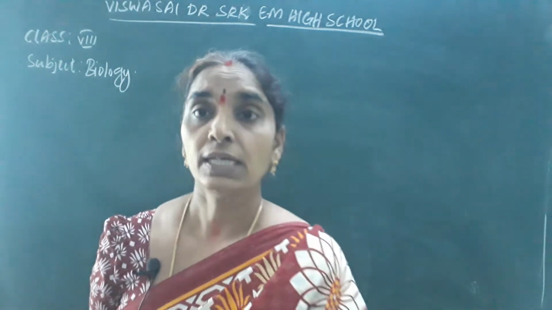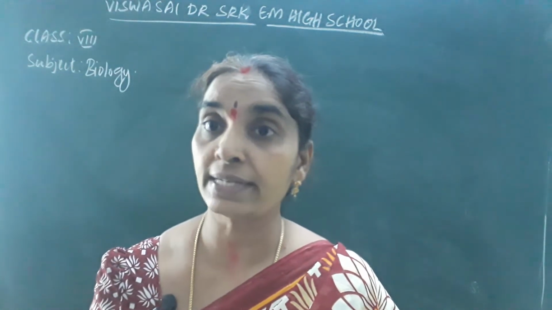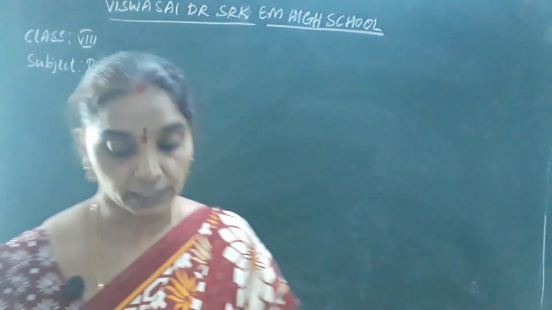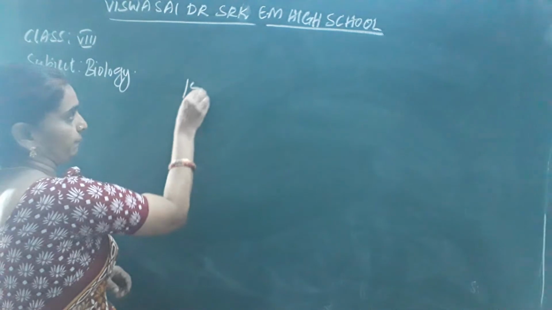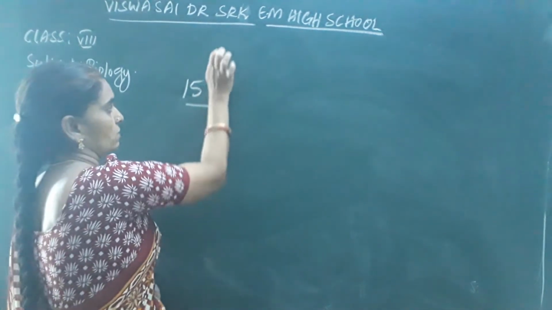What are they? The first microscope was invented by Zacharias Janssen, who belongs to the Netherlands, in the year 1590.